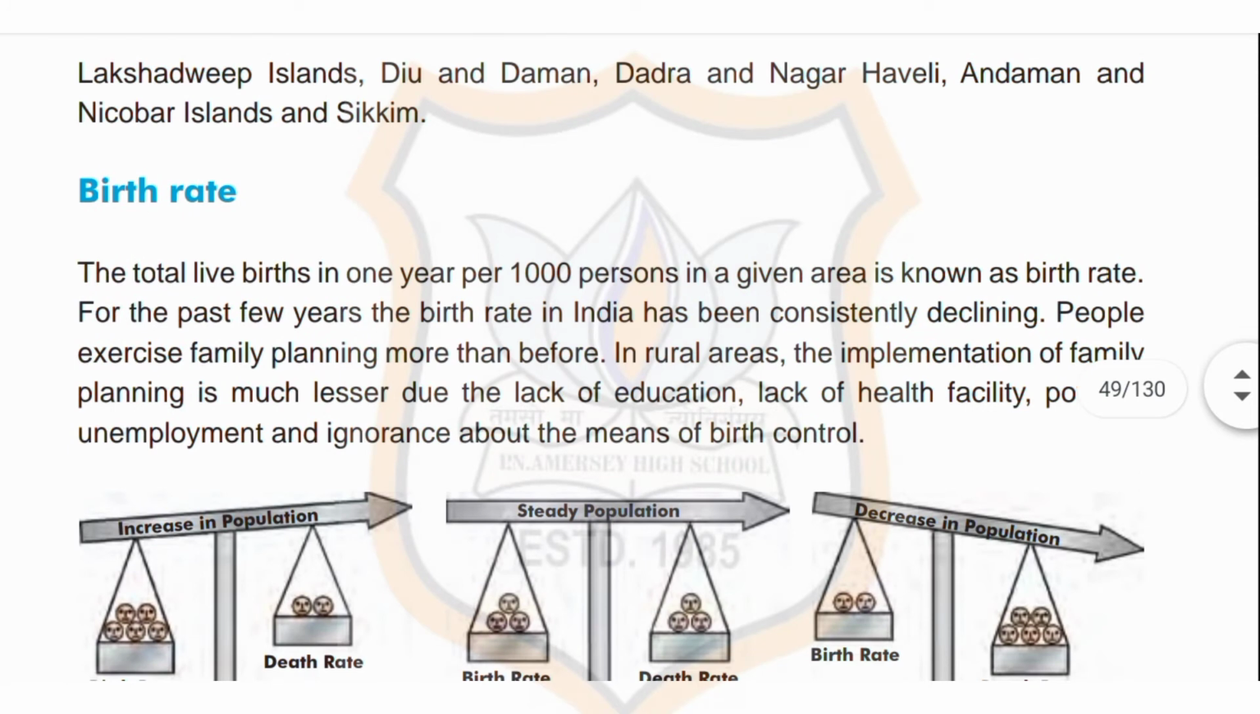Now, birth rate. What is birth rate? The total live birth in 1 year per 1,000 persons in a given area is known as birth rate. For the past few years, the birth rate in India has been consistently declining. People exercise family planning more than before. In rural areas, the implementation of family planning is much lesser due to the lack of education, lack of health facility, poverty, unemployment, and ignorance about the means of birth control.